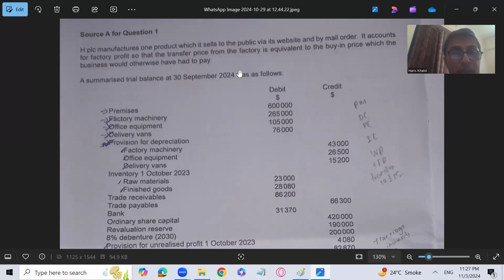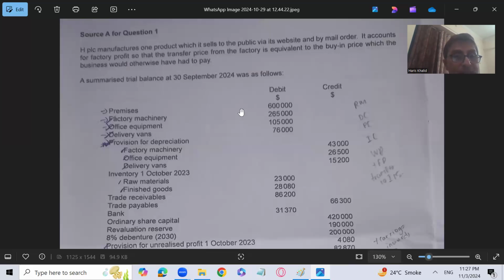If the same goods were purchased from an outside supplier, we would have to pay that price. So that is the transfer price, equivalent to the buy-in price the business would otherwise have had to pay.